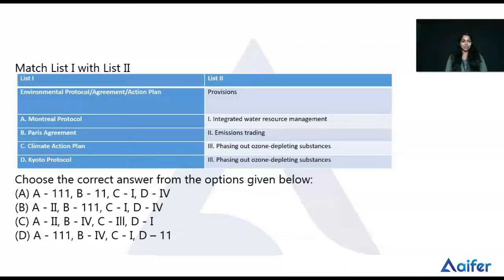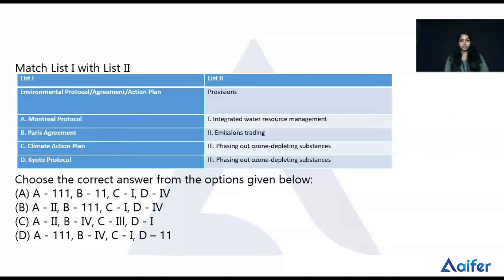So here we can check the first question. The first question is match the following. Here there is a list 1 and list 2, and we want to match them. List 1 contains environmental protocols, agreements, and action plans, and list 2 contains the provisions. So A, Montreal Protocol, B, Paris Agreement, C, Climate Action Plan, and D, Kyoto Protocol.